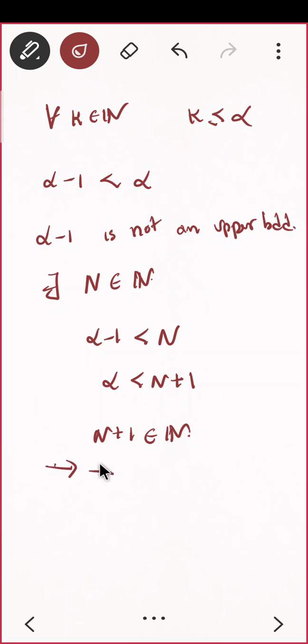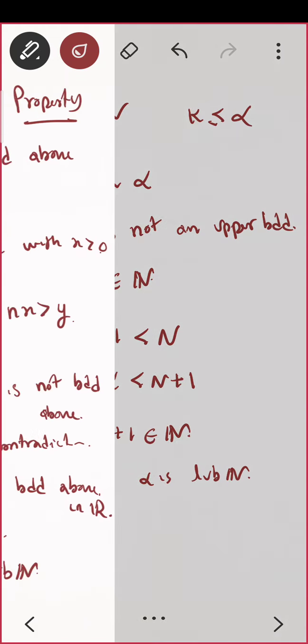This is a contradiction, because alpha is the LUB of natural numbers. Do you agree? Do you see the proof? How simple it is? Let us go through the proof once again.